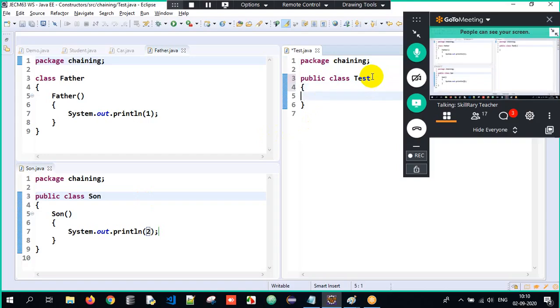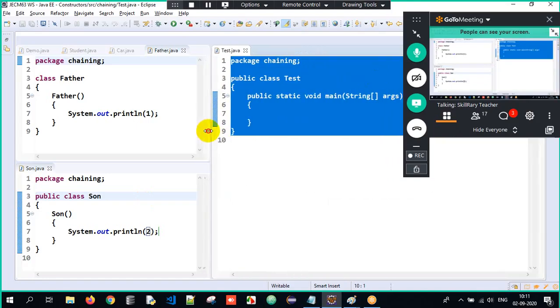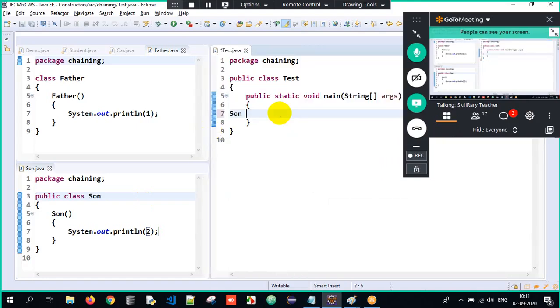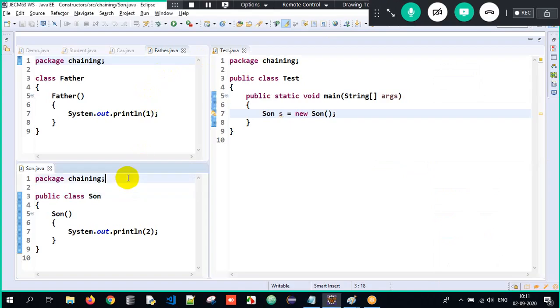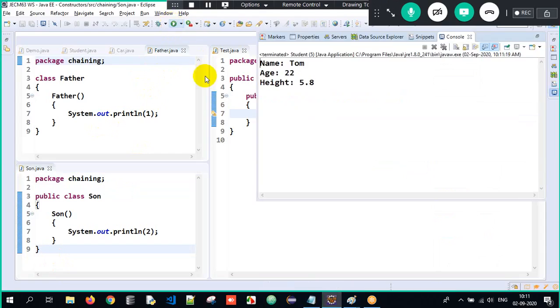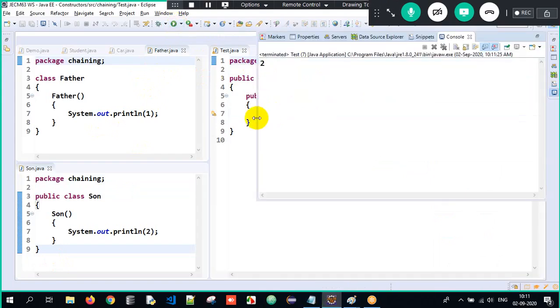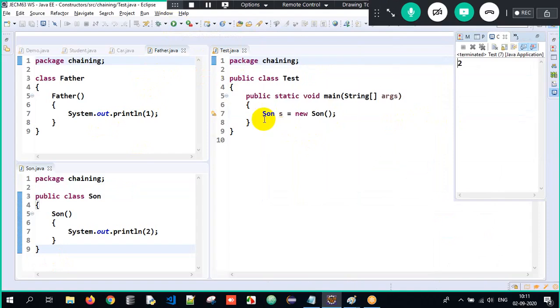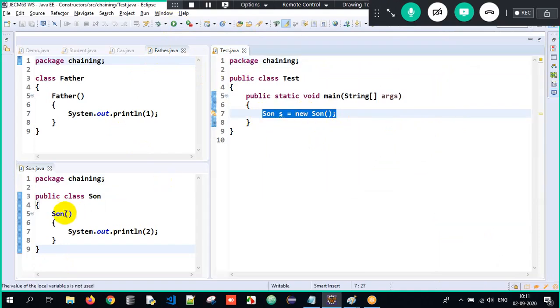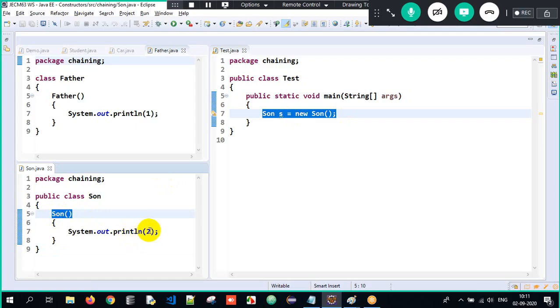Now here I'll have my main method, wherein the execution will always begin. Over here, I will just create an object of Son: new Son(). Guys, here there is no is-a relationship, nothing. Now when I execute it, I have to place my cursor in the class which has the main method. When I execute, I got the output as 2. Why? You have created an object of Son. When I create an object of the Son class, the constructor will get executed, so 2 will get printed.